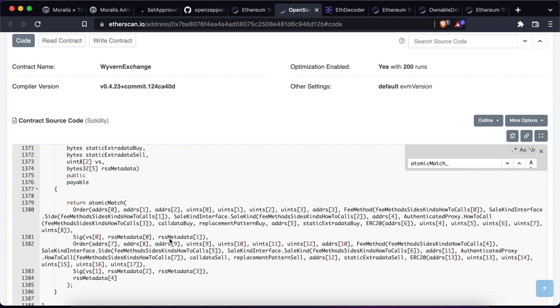How atomicMatch works and how on-chain signature verification works is outside of the scope of this video. But, as you might have guessed by now, it is possible to create a valid Wyvern order outside of a given operator ecosystem. These orders will not appear in the operator's UI, but are valid from a contract perspective nonetheless.